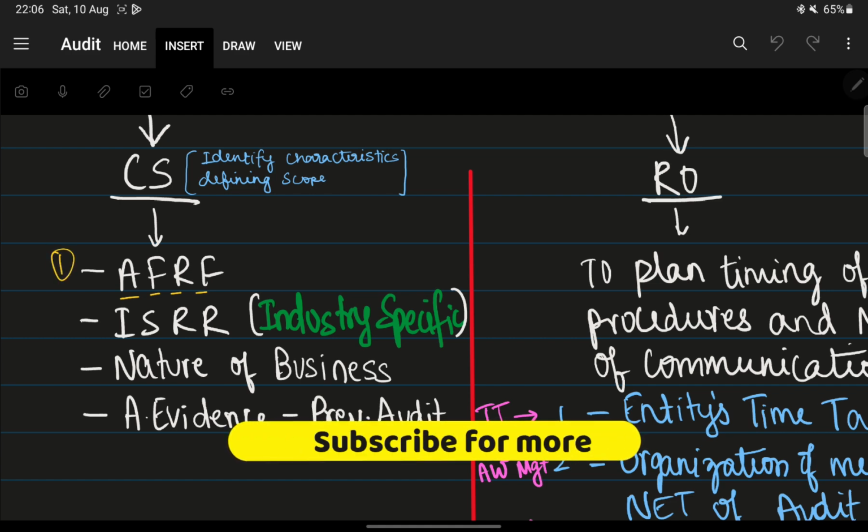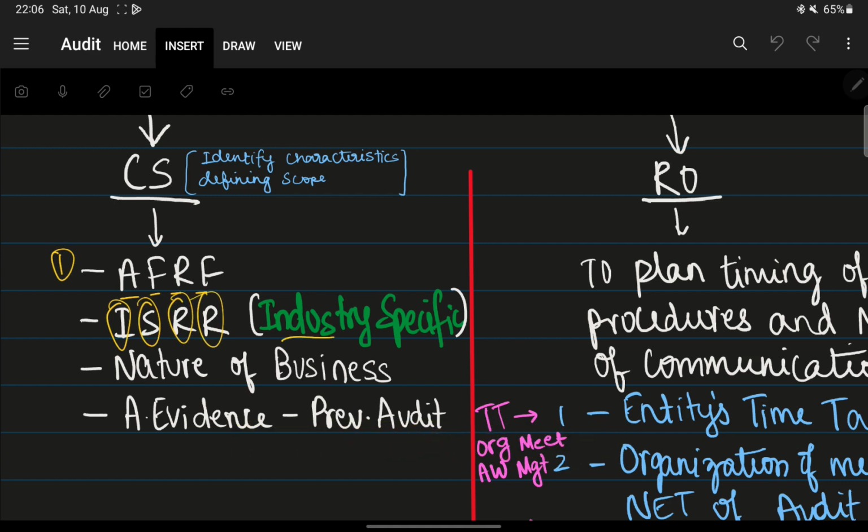Second point is, is there any industry specific reporting requirement? So first you have to understand what is required by their applicable financial reporting framework. Is there any industry specific reporting requirement?